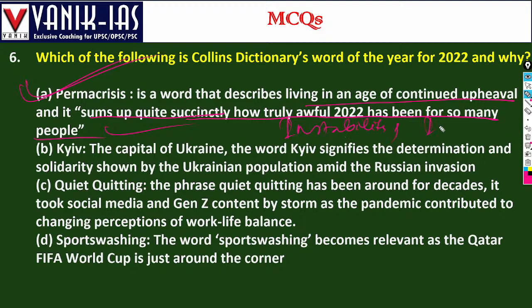So many people are dying at present because of various types of diseases. Various types of diseases are increasing. Zoonotic diseases are increasing. There is environmental degradation. There is breakdown of social norms and social relationships. Divorce rates are increasing. Crime against women is increasing. Depression among people is also increasing. So this is called permacrisis.